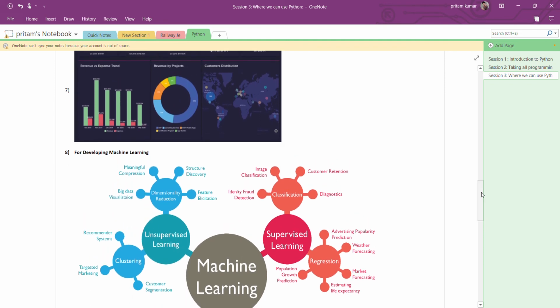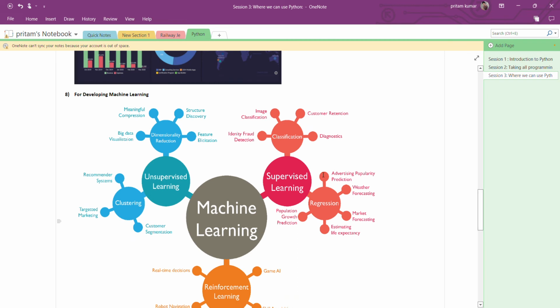And as you all know, Python is used for machine learning also. Machine learning itself is a very big topic, but here I have just mentioned this point. Machine learning is categorized into supervised and unsupervised learning, and supervised learning is classified into classification and regression. I will not go into this depth today.